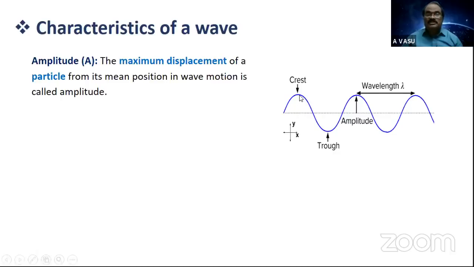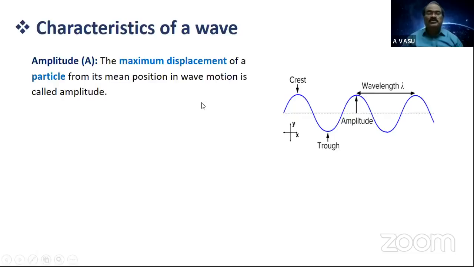I am stressing displacement amplitude because here we are dealing with displacement of the particle. Suppose, while dealing with longitudinal waves like pressure waves, density and pressure may vary. If the density is maximum, then that is called density amplitude. If the pressure is maximum, then it's called pressure amplitude. Okay, let us confine here.